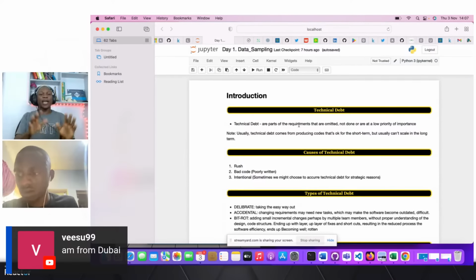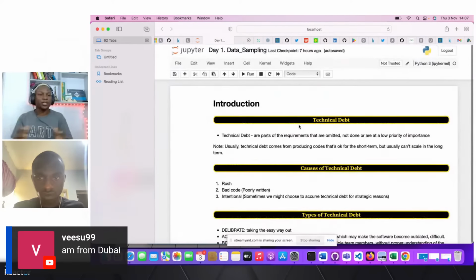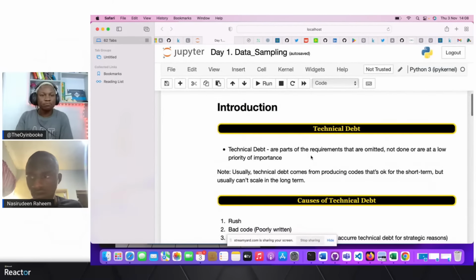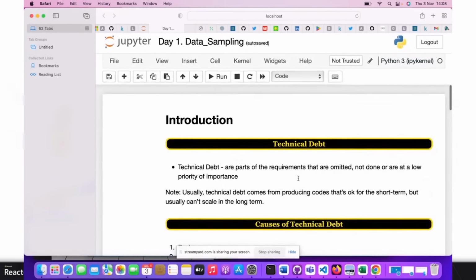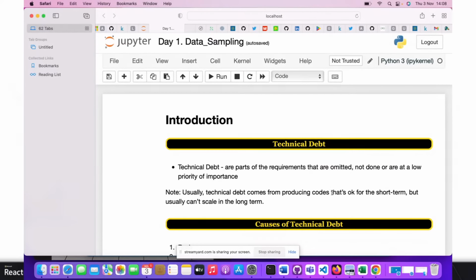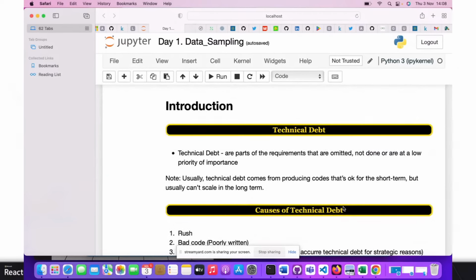So right now we dive in and go straight to what we have for today. Nasruddin, can you zoom so that we can have more view from your notebook and then walk through this together? I'm going to be passing this over to you shortly. I think we have this view, and I'm also going to make it bigger. I think this is awesome right now. All right, over to you, Nasruddin, as you walk us through how to build the fraud detection model in Python.